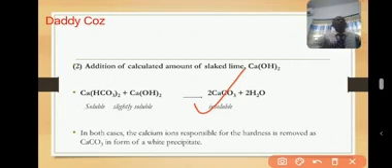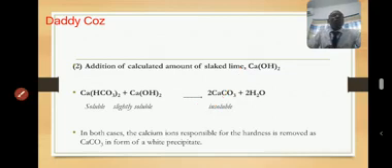So in both cases, either you boil it or you add calcium hydroxide, you're actually removing the calcium ion in form of a precipitate. So you'll be seeing whitish. That's why sometimes when you boil with a kettle too much, you see the inside of the kettle is white. It's because some temporary hardness inside is getting decomposed into calcium carbonate. So this is what is called removal of temporary hardness. You are removing the calcium ion in form of an insoluble compound.